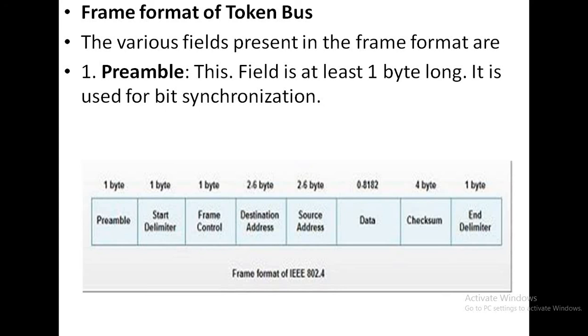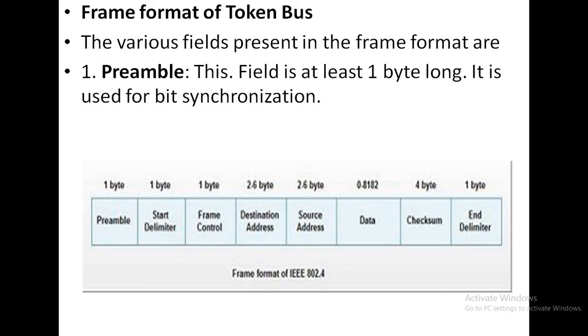Okay, and next is the destination address, which is either 2 or 6 bytes, and it decides where the data is to be passed.